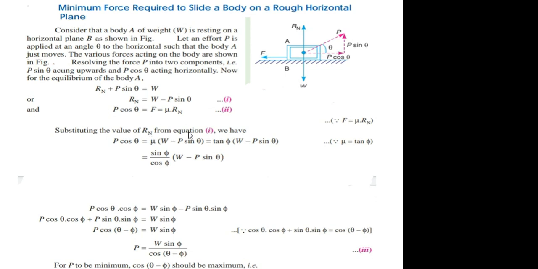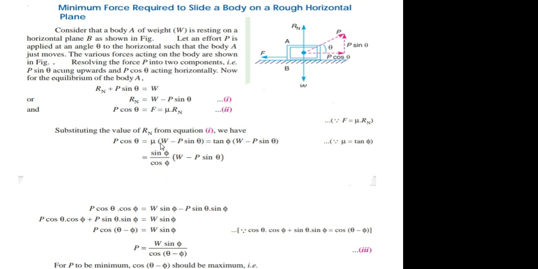Substituting the value of Rn from equation 1 in equation number 2. Put that value of Rn here. So it is P cos theta as it is, mu as it is, putting the value of Rn, that is W minus P sin theta. We know mu is equal to tan phi, inside the bracket W minus P sin theta.